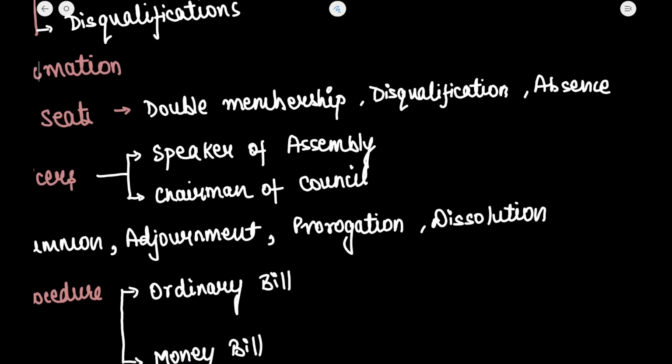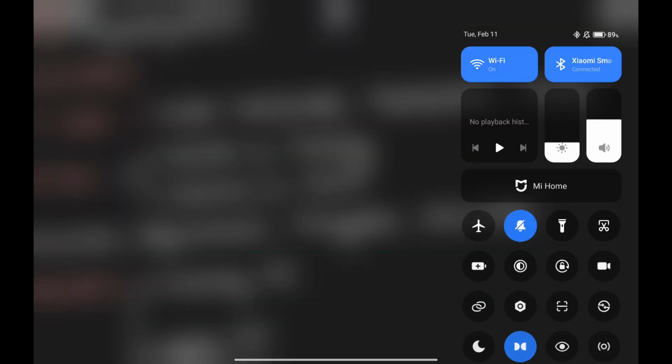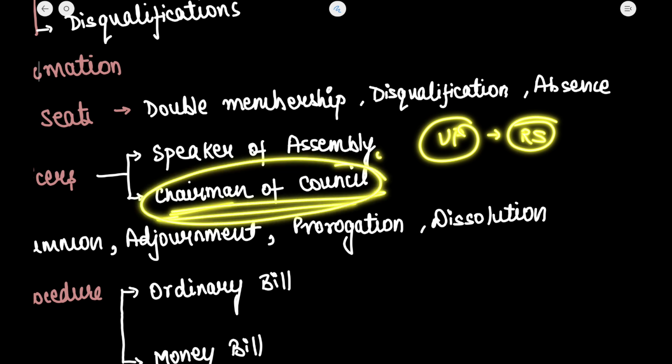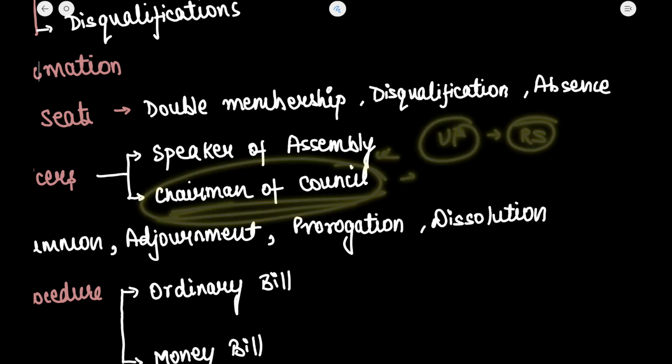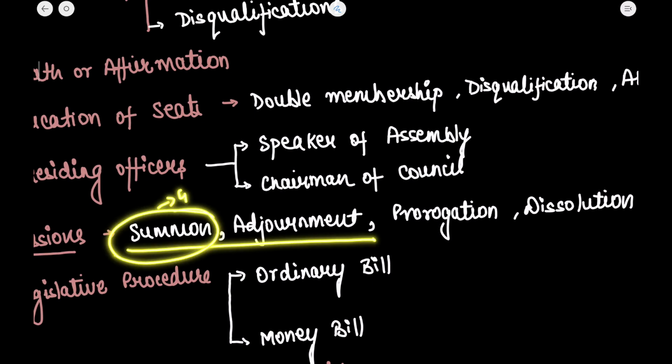Okay, now I hope the same is true for the chairman of the council. As we have seen, the vice president of India is the ex officio chairman of the Rajya Sabha. Similarly, the chairman of the council is also there wherever it applies. Okay, now what about who summons the houses? So the governor summons the houses.